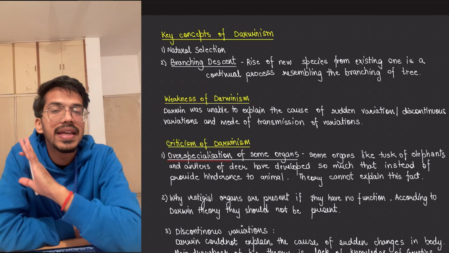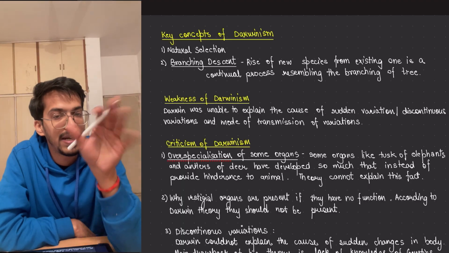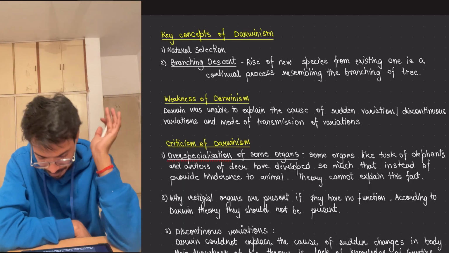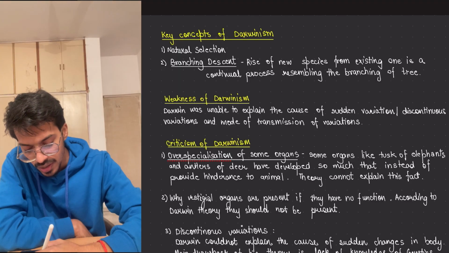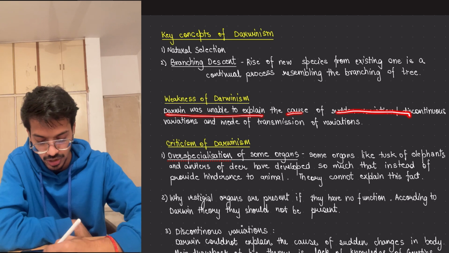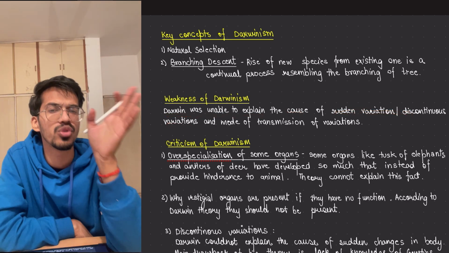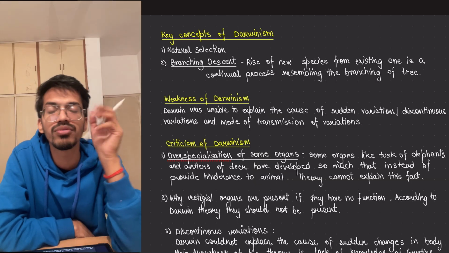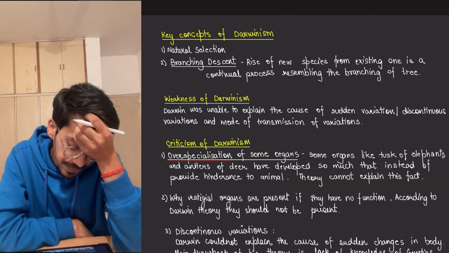First of all, he didn't know about Mendelian genetics. So genetics is the major weakness. That is also coming up. But more than that, Darwin was unable to explain the cause of sudden variations, or discontinuous variations. What does that mean? If you remember, we have studied continuous variation and discontinuous variation. These are the two different kinds of variations present, right?